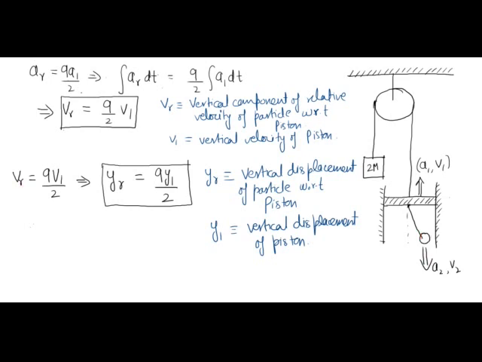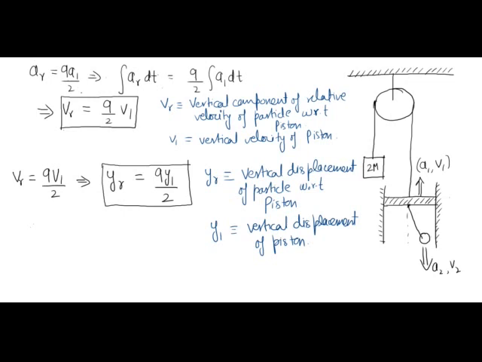Now again, I can integrate this with respect to time to get YR equal to 9 by 2 times Y1. So YR is nothing but the relative vertical displacement of the particle. So the relative vertical displacement of the particle with respect to the piston will be equal to 9 by 2 times the vertical displacement of the piston.